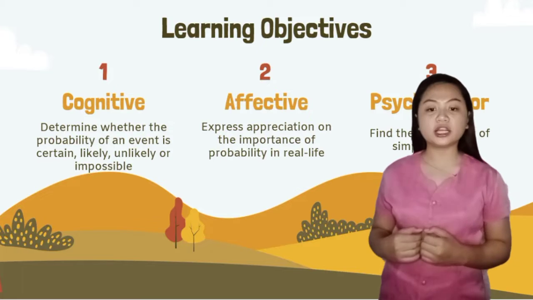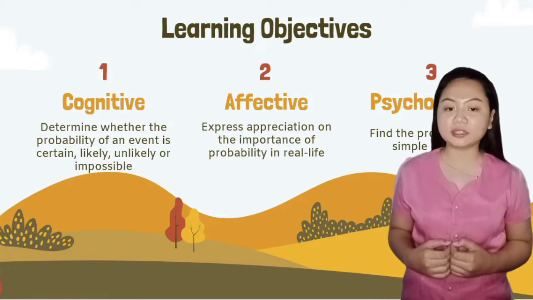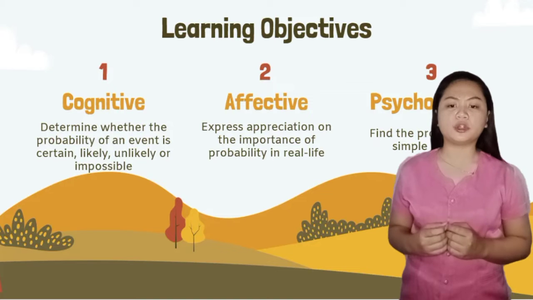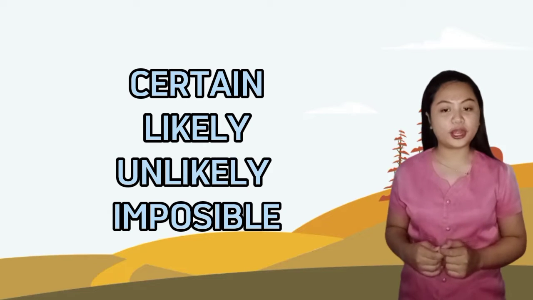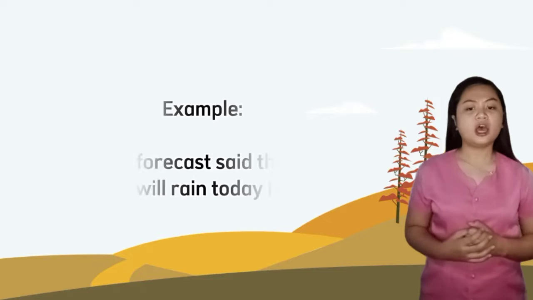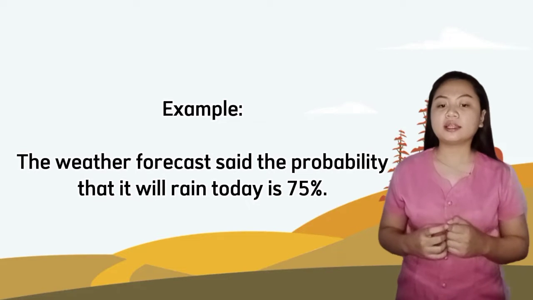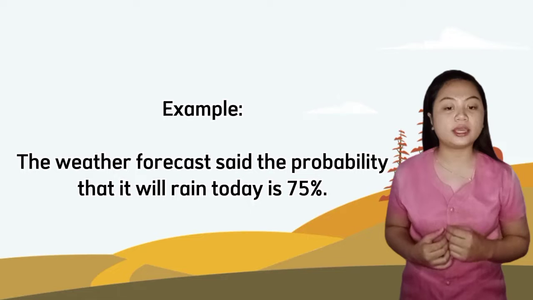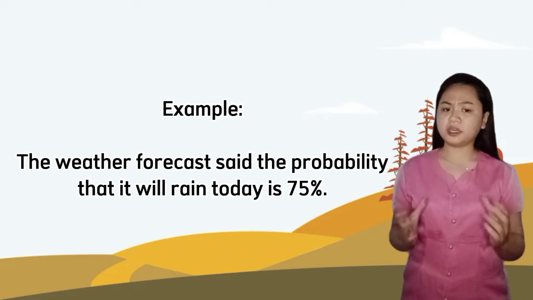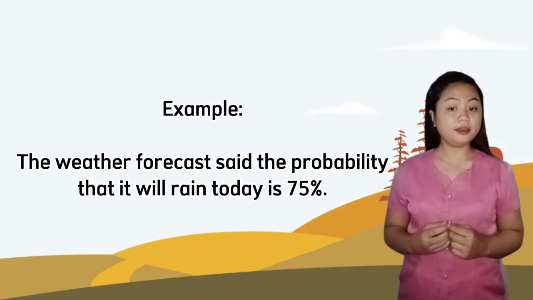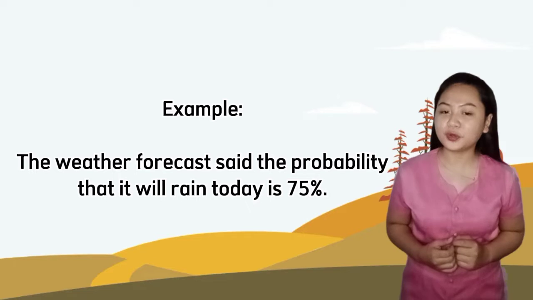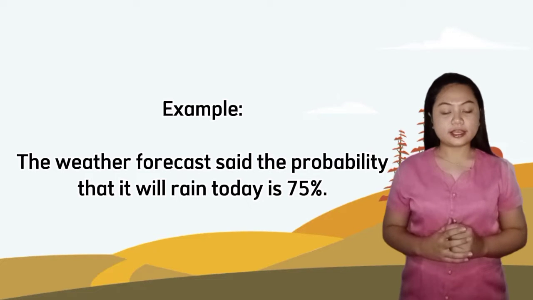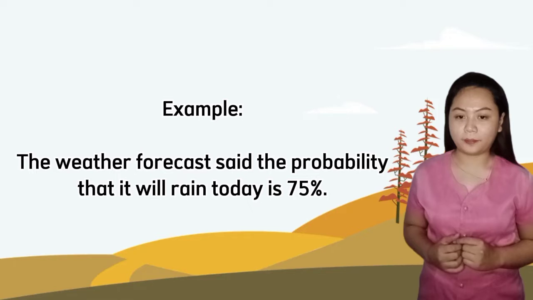When we discuss the likelihood of an event happening in everyday life, we may use some common words to describe this likelihood. For example, certain, likely, unlikely, or impossible. For example, the weather forecast said that the probability that it will rain today is 75%. Does it mean that there is a great chance that it will rain today? To answer the question, first, we need to know the concepts of probability. But first, let's define what probability is.